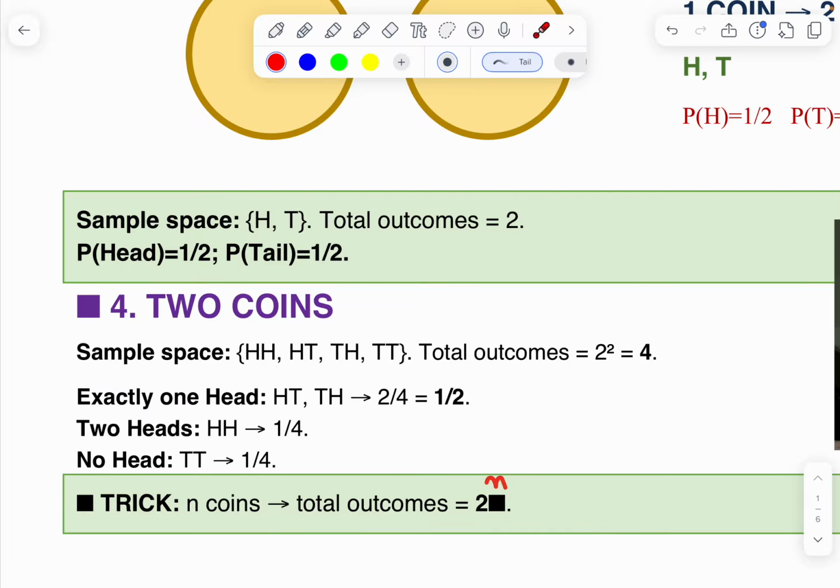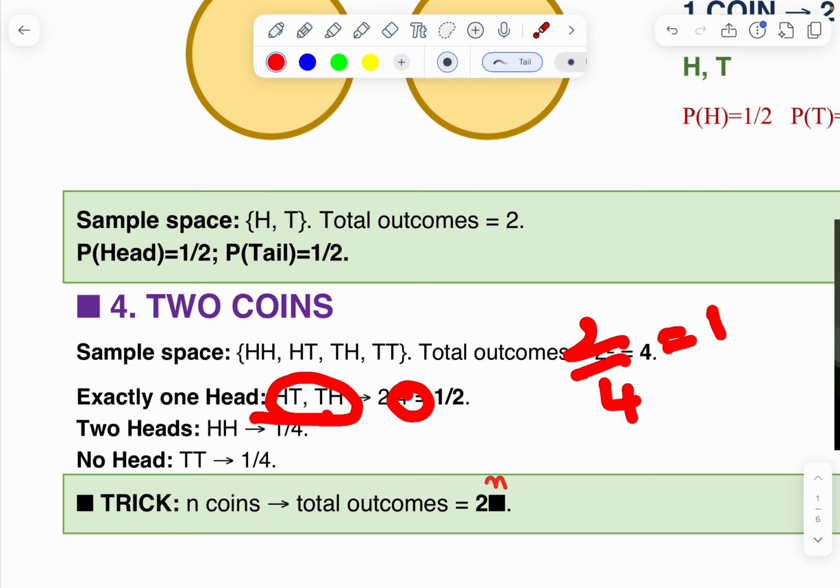First of all, here we are tossing 2 coins. Total outcomes: head head, head tail, tail head, tail tail. 2 square is 4. Here we are asking for exactly one head. What is meant by exactly one head? Head tail, tail head. Here we want only one head, therefore total outcomes 4, favorable outcomes 2, so 2 by 4, that is equal to 1 by 2 is the answer.